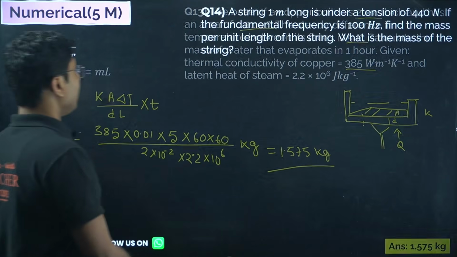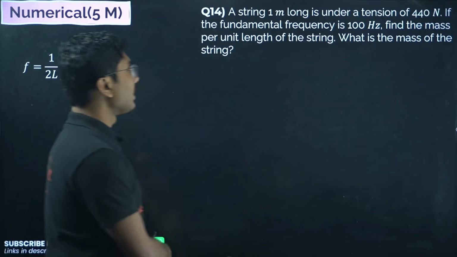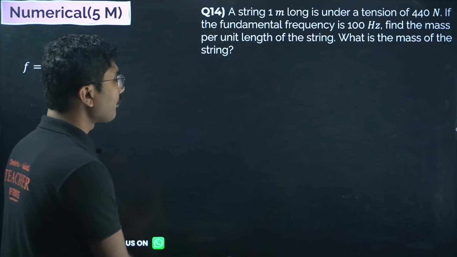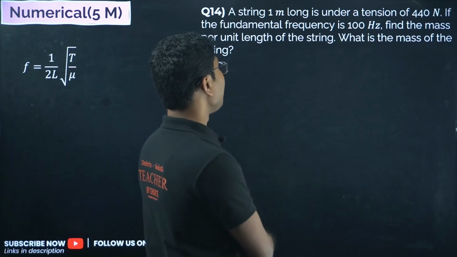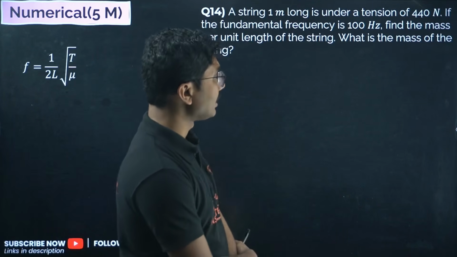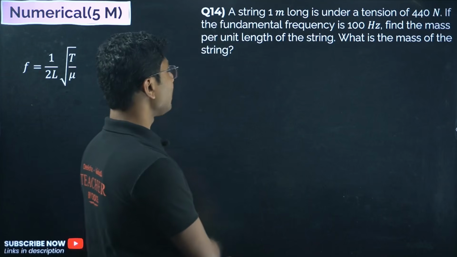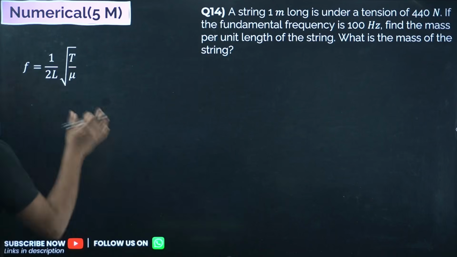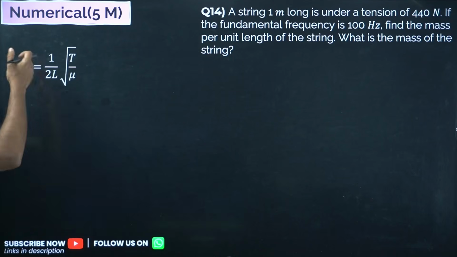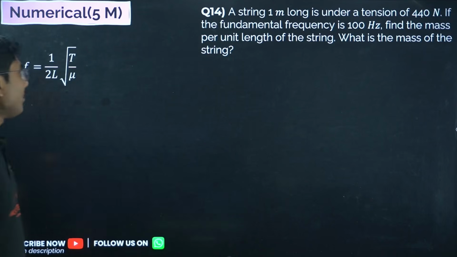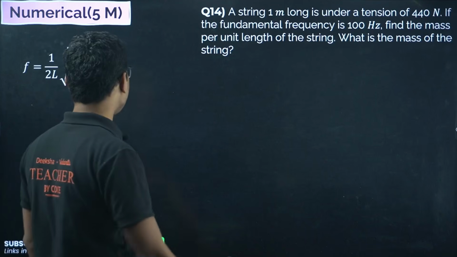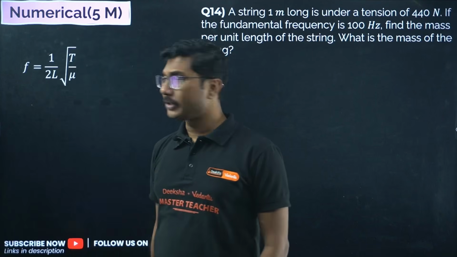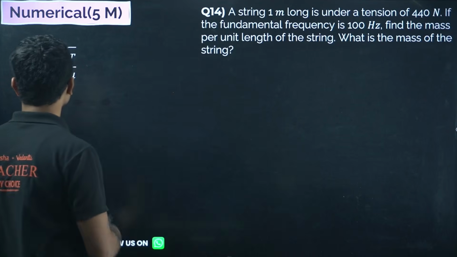Okay, now next question. Last question of the day. A string of 1 meter long is under a tension of 440 Newton. If the fundamental frequency is 100 Hertz, find the mass per unit length of the string. What is the mass of the string? The fundamental frequency of a stretched string is given by 1 by 2L square root of T by mu. T is tension and mu is the mass per unit length. So we are trying to find this mass per unit length mu. How to do that?